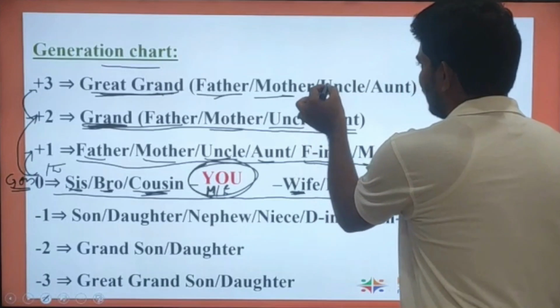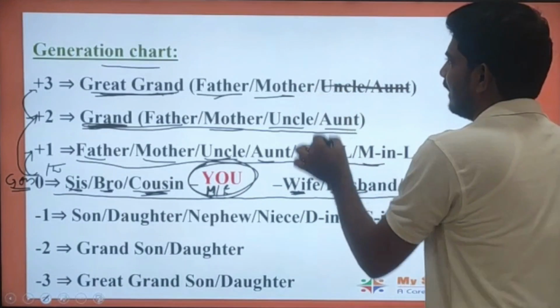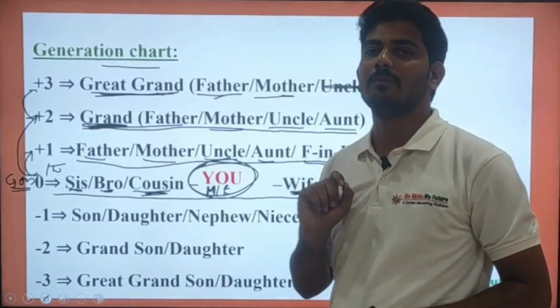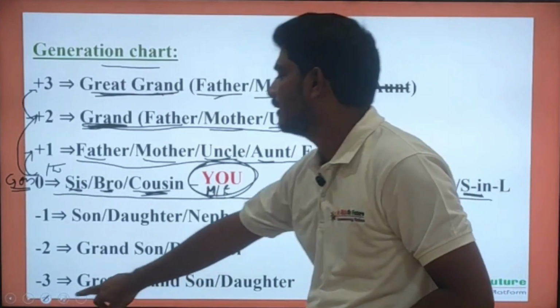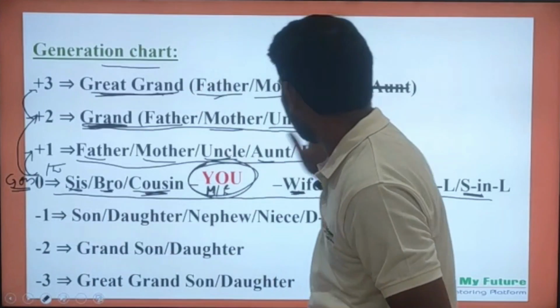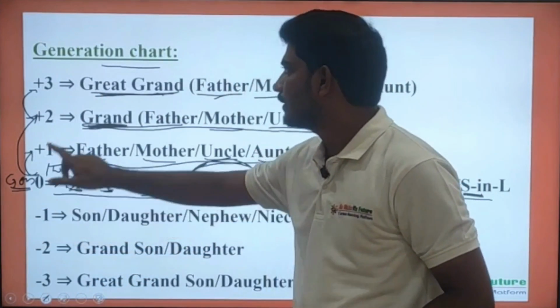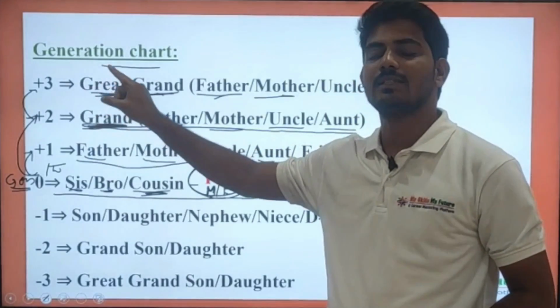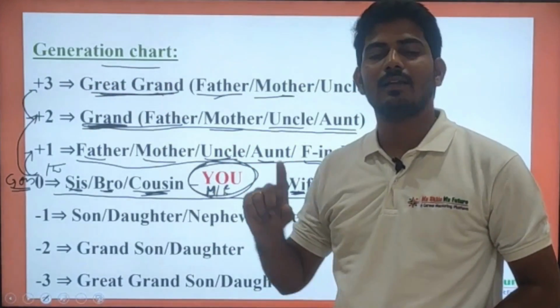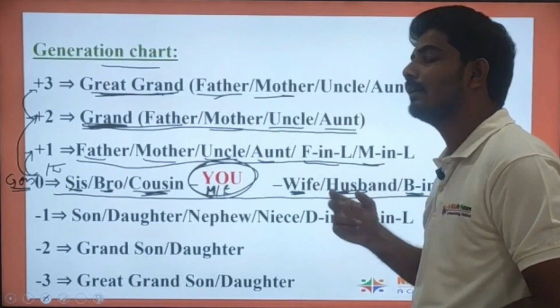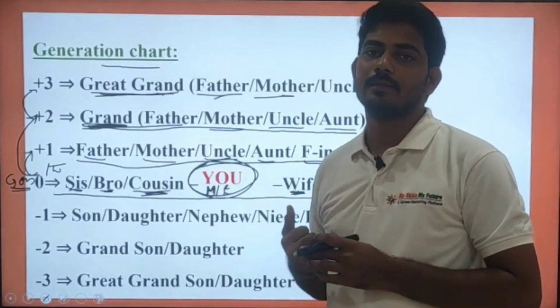This generation is not so necessary, because blood relations will not extend that far, but knowing this will be helpful for us. So at plus three generation, we have great grandfather, great grandmother, great grand uncle, and great grand aunt.